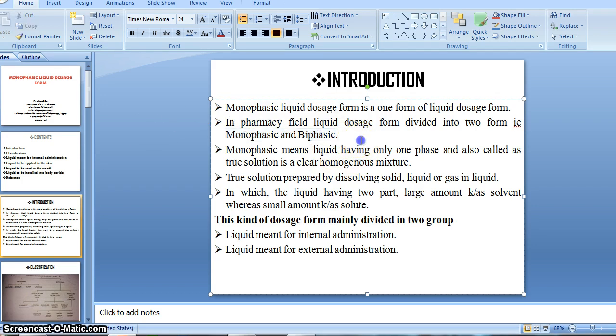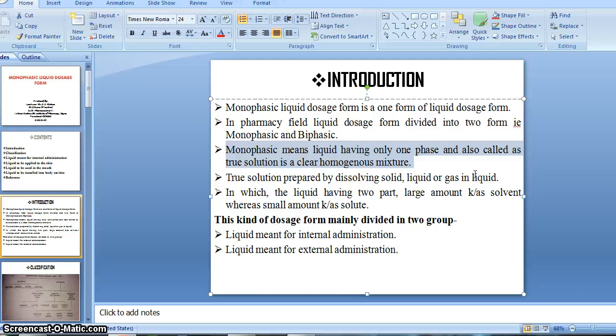Monophasic and biphasic. And this is our monophasic liquid dosage form chapter, right? In which we will discuss only the monophasic preparations. Okay. So this is the meaning of monophasic, right? Monophasic means a liquid having only one phase. The preparation or the liquid which has only one phase, or is prepared with only one phase, is called a monophasic liquid dosage form, right?